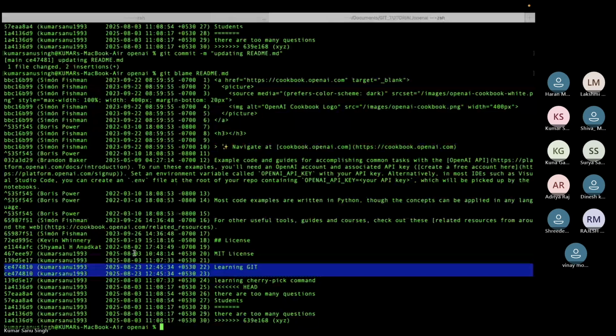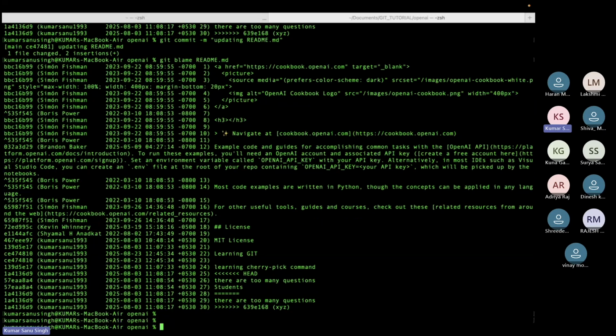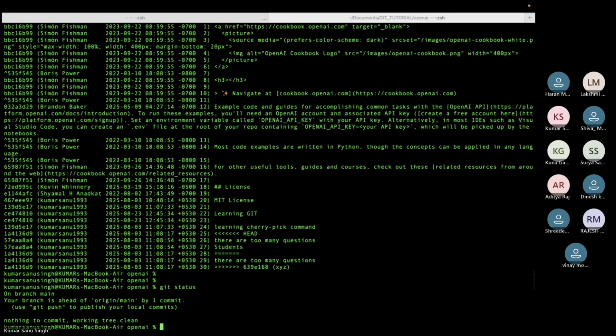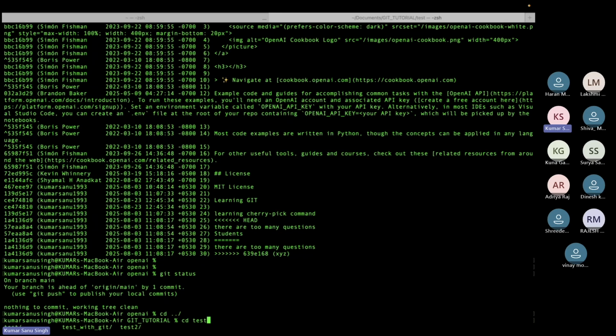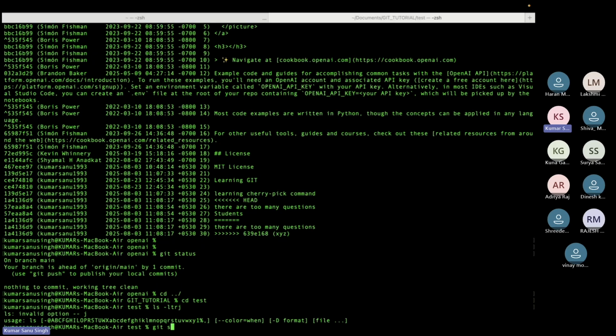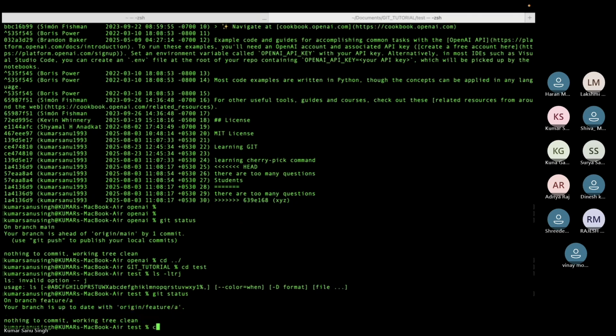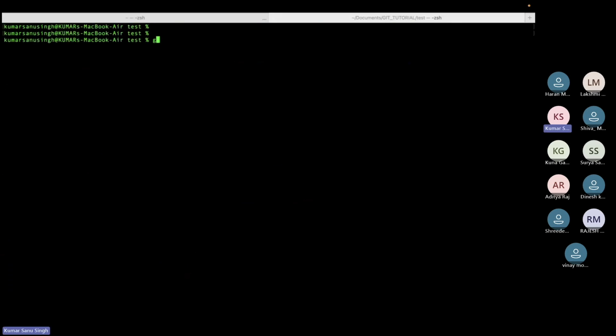Anyone? Okay. Let's do this, git status. Let's go to our testing repo where we're testing git status. Let me go to that repo only, git log hyphen one line.